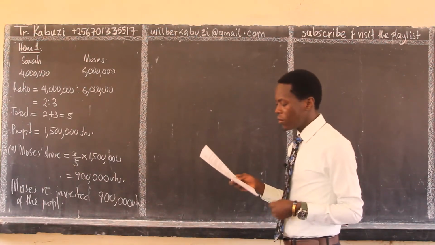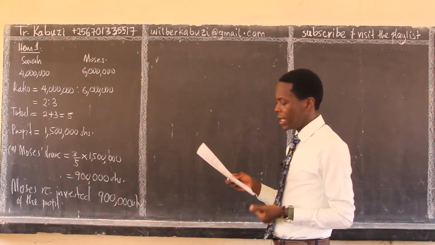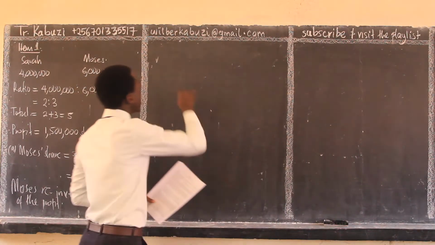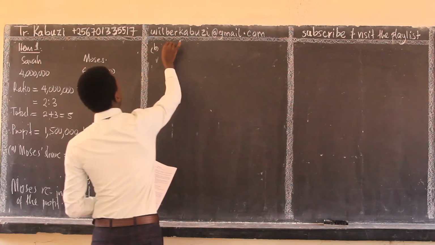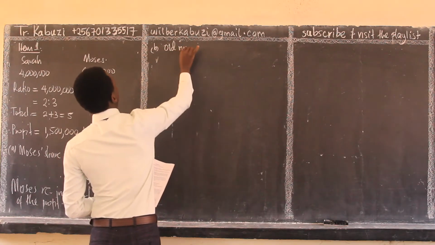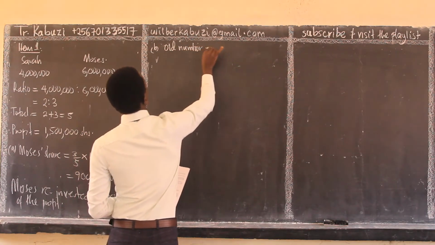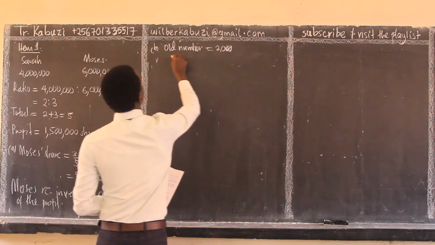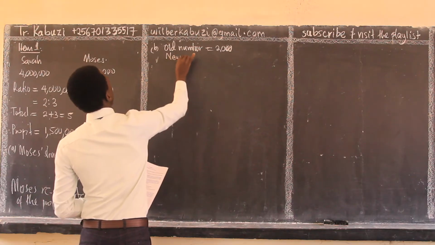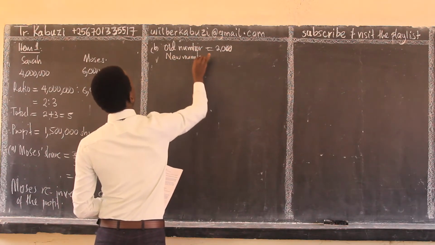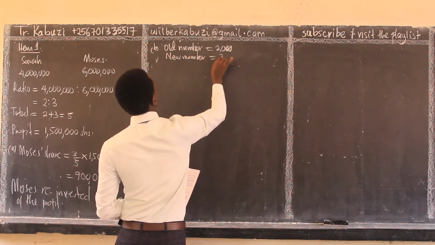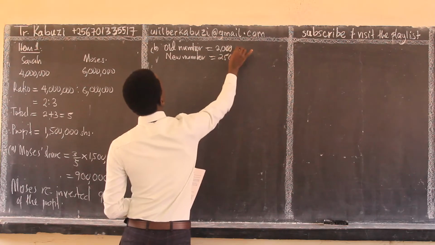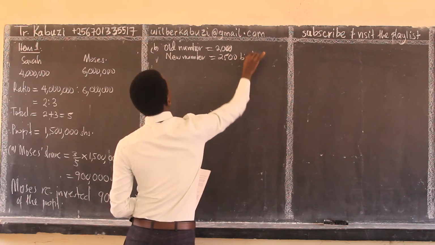Then part B, what was the percentage increase in the number of birds? The old number was 2,000 birds. This is what I started with. Then the new number is 2,500 birds.